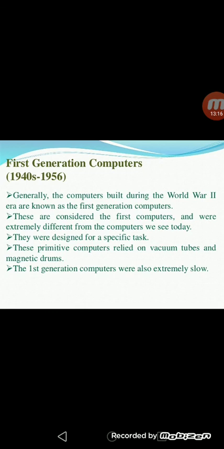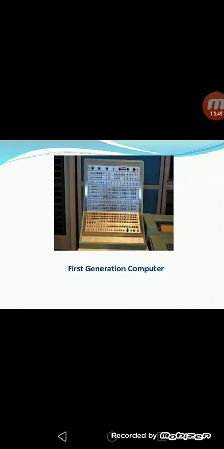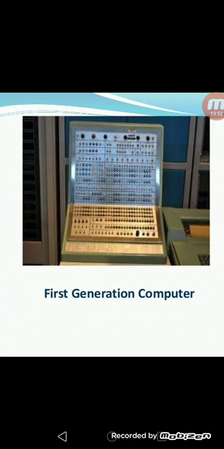The primitive computers relied on vacuum tubes and magnetic drums. The first generation computers were also extremely slow because they were large in size. They occupied a whole room and also had little speed. This is the image of the first generation computer.